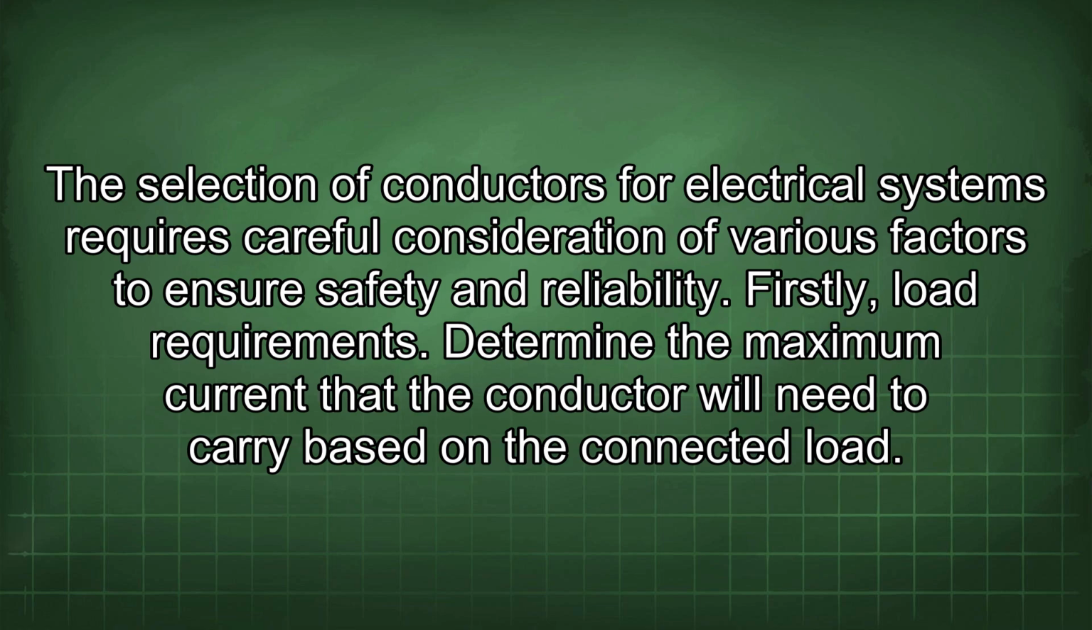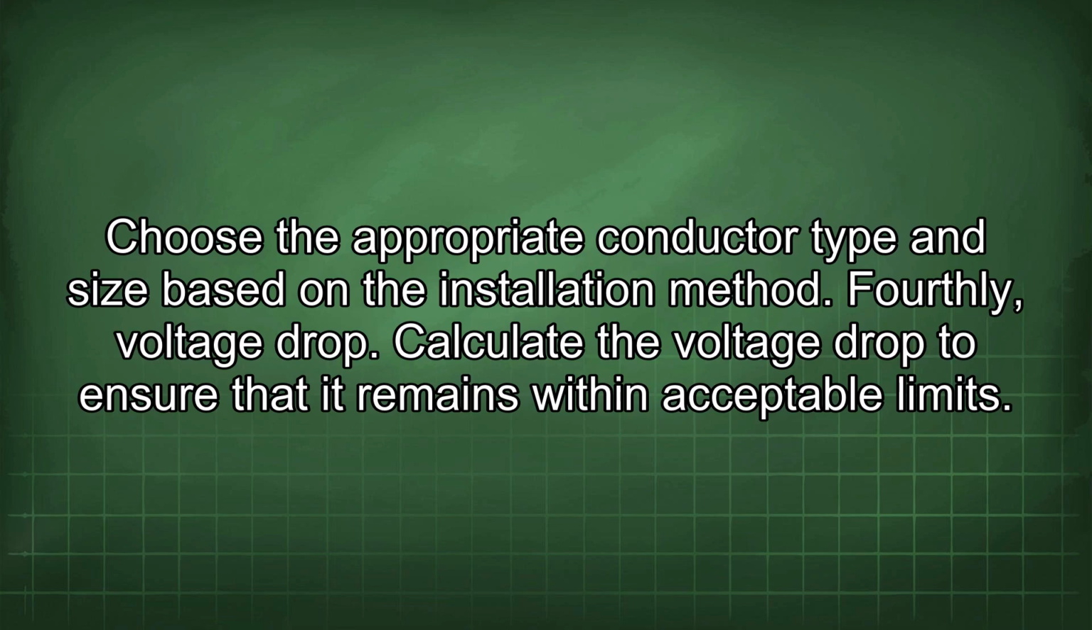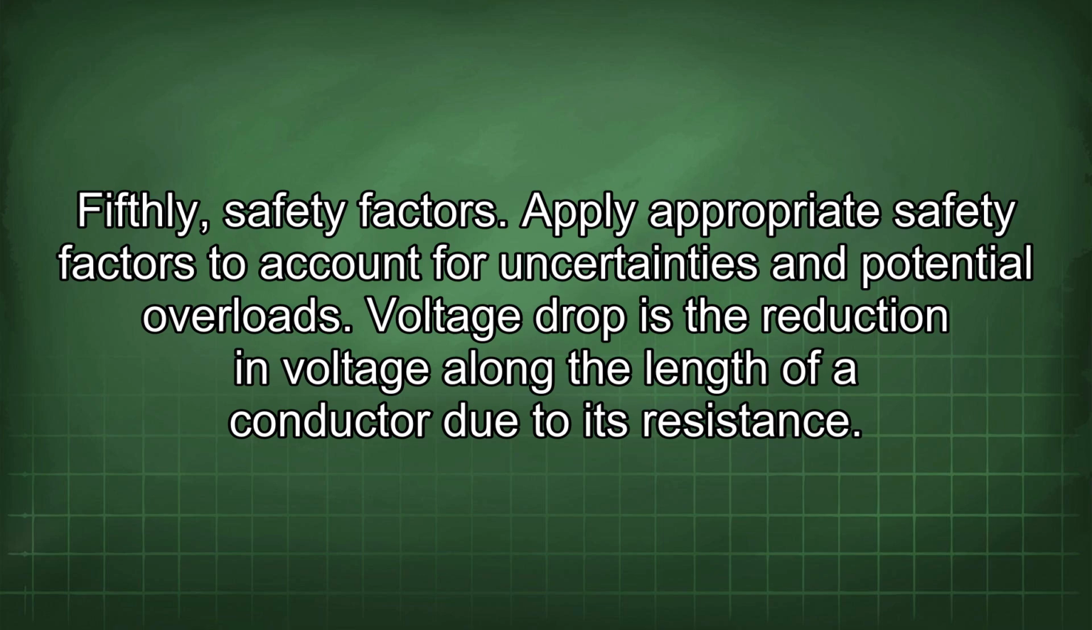Firstly, load requirements. Determine the maximum current that the conductor will need to carry based on the connected load. Secondly, ambient conditions. Consider the ambient temperature and the presence of any corrosive substances. Thirdly, installation method. Choose the appropriate conductor type and size based on the installation method. Fourthly, voltage drop. Calculate the voltage drop to ensure that it remains within acceptable limits. Fifthly, safety factors. Apply appropriate safety factors to account for uncertainties and potential overloads.